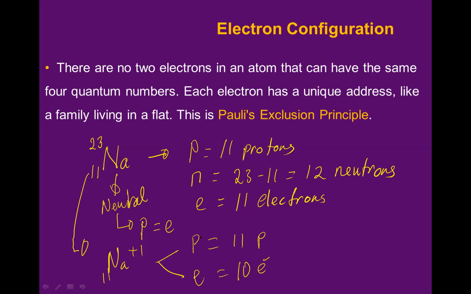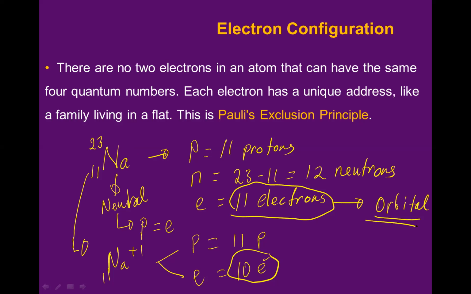So why am I showing you this? What is important in here? The important thing is the electron, guys. So we are going to talk about this electron, and we are going to distribute this electron. We know that this is a sodium atom. If it is neutral, there will be 11 electrons. But where is the place of these 11 electrons? We know the concept of orbital, isn't it?